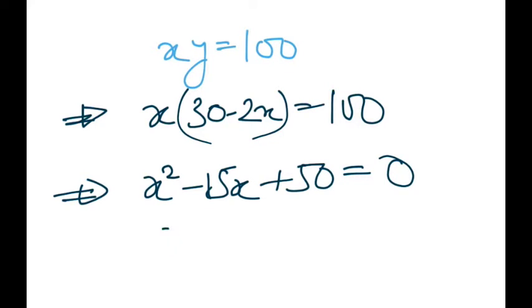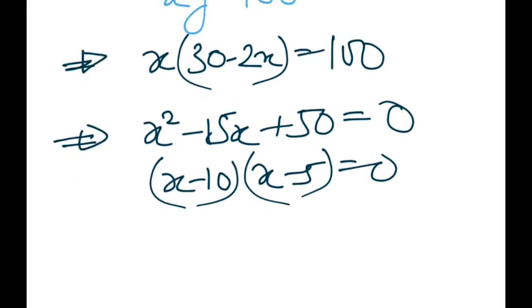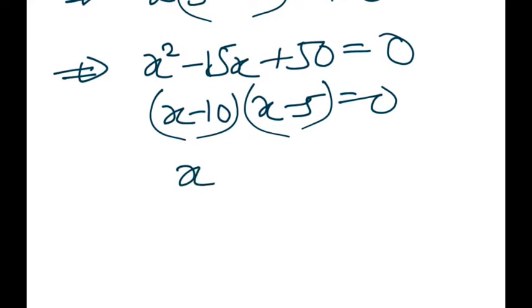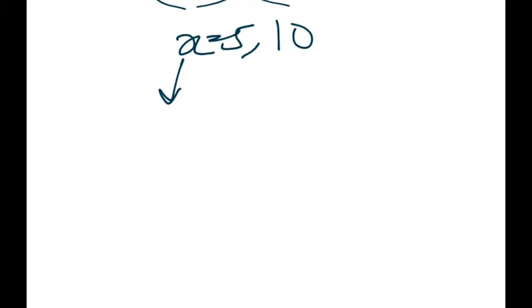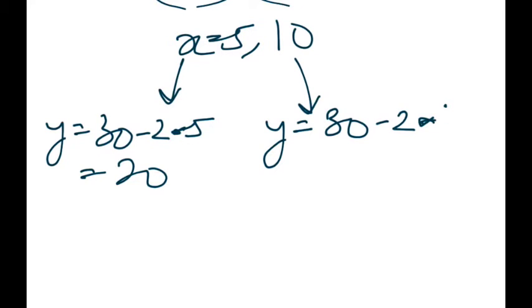So solving this, we'll get x minus 10 and x minus 5. So x can be 5 or 10. When x is 5, y equals 30 minus 2 into 5, which is 20. When x is 10, y equals 30 minus 2 into 10.